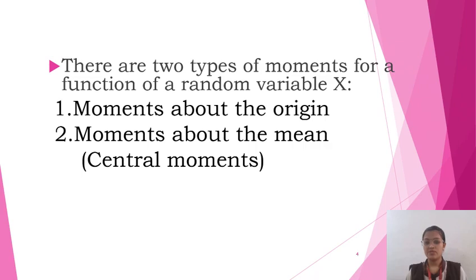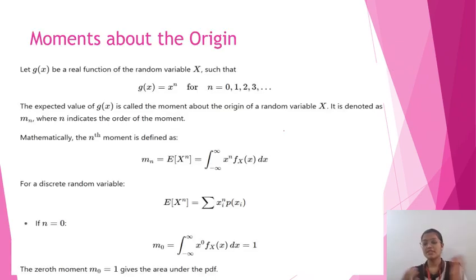There are two types of moments for a function of a random variable x. The first one is moment about the origin. The second one is moment about the mean, also known as central moments. First, we will discuss the moments about the origin.